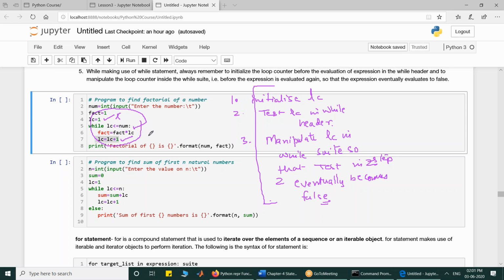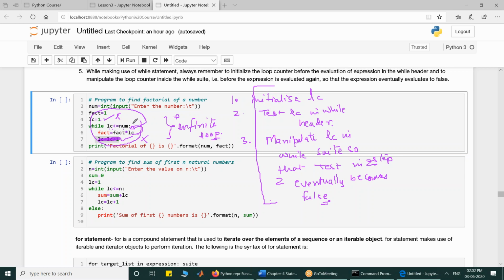These things are required. If you forget to initialize or if you forget to manipulate, your loop may turn into an infinite loop. Suppose I stop manipulating it. I remove this. LC is 1. Is LC less than 5? Yes. Multiply it.